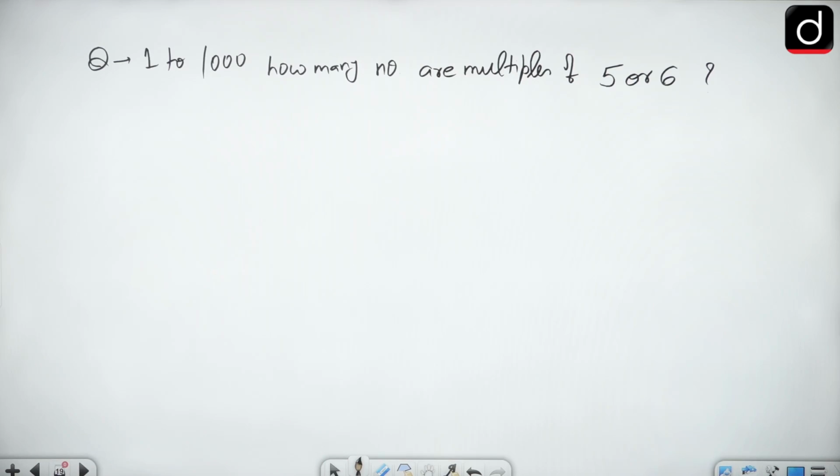So the important thing again is the procedure, how to find the answer. So 1 to 1000, how many numbers are multiples of 5 or 6? Again, can I say all the multiples of 5 will be there, all the multiples of 6 will be there, and some of the numbers which are multiples of 5 and 6 both are counted twice. So one time we have to remove those numbers.